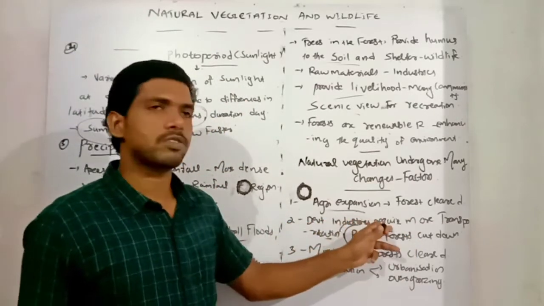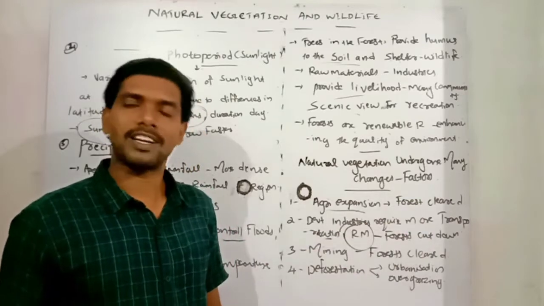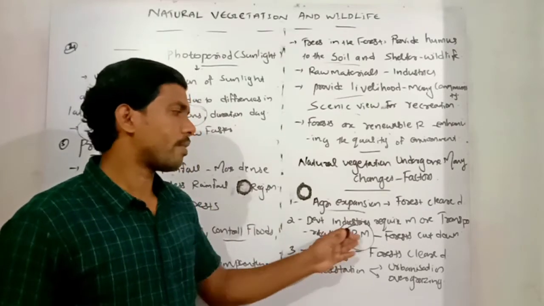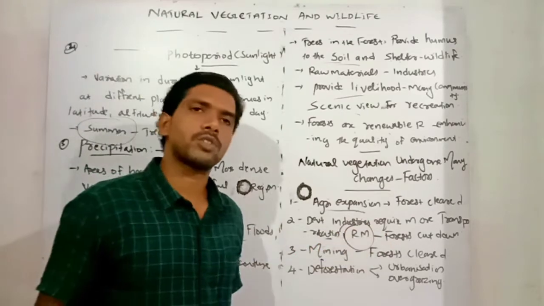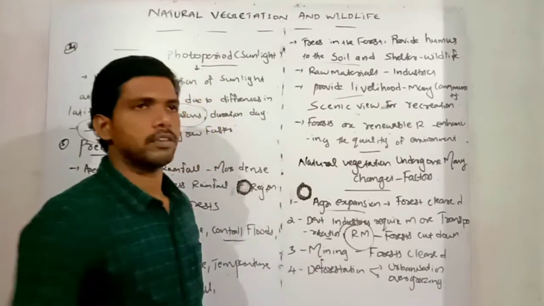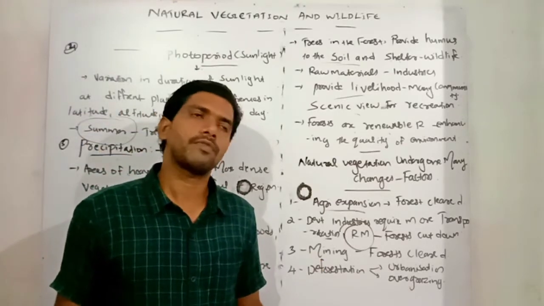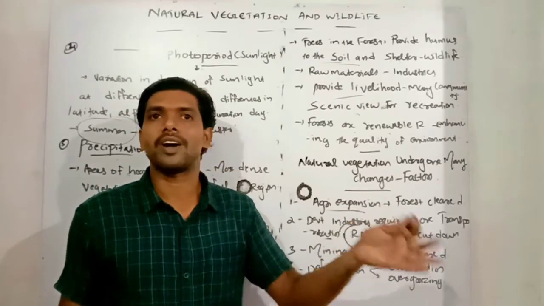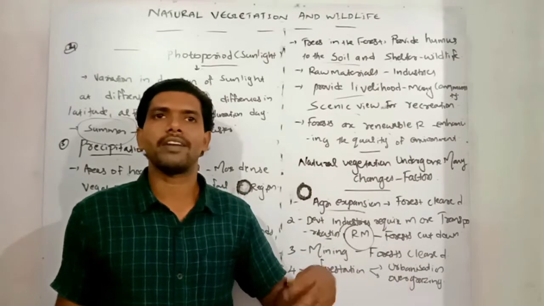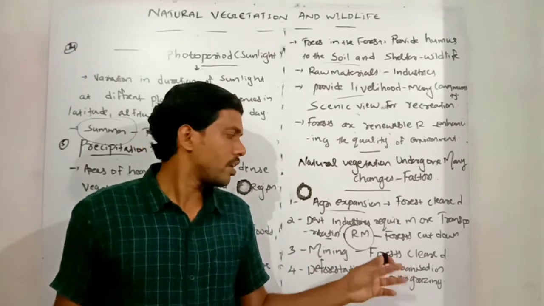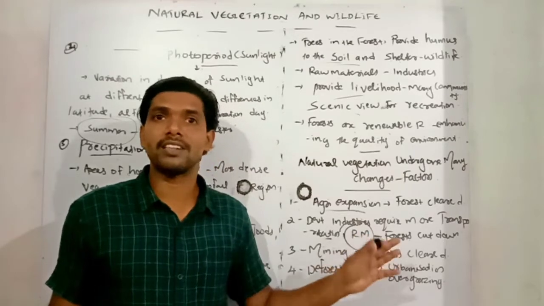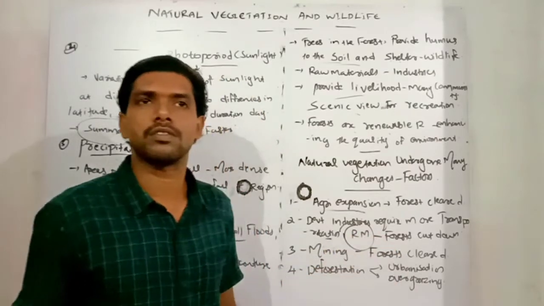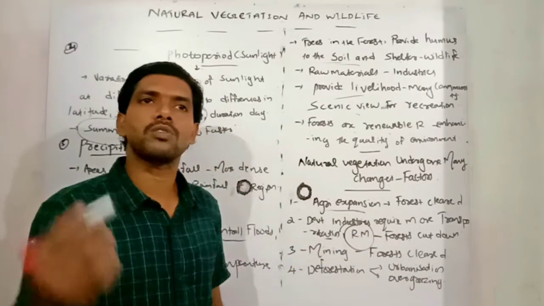Development of industries requires more transportation. For transportation facilities we mainly clear our forest region. For raw materials we mainly clear the forest widely. Then next one, mining. We can see now in India and the world, most of the mining centers and sites are located in the forest region. In India, Jharkhand is what we can call the mining state of India. That area is mainly dense forest region. That dense forest region is cleared widely for extracting the minerals. So for mining purposes, we clear forest widely.